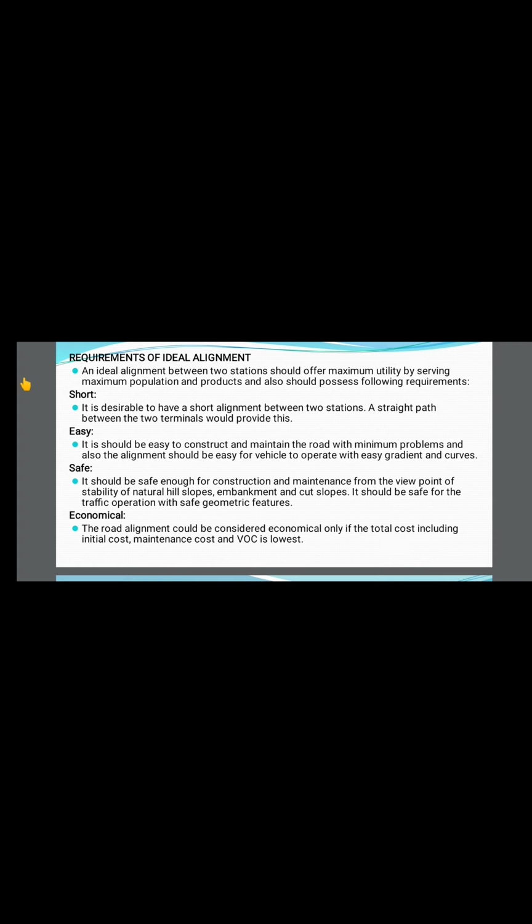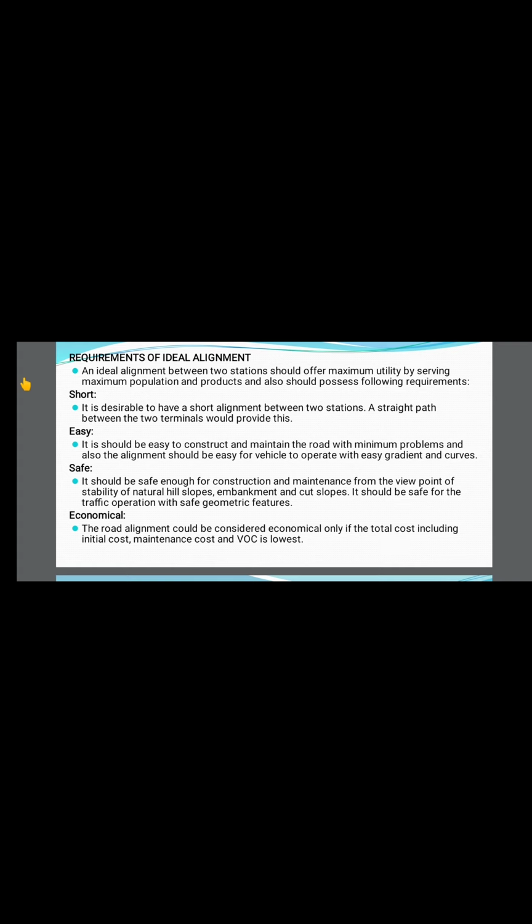First, an ideal alignment between two stations should offer maximum utility by serving maximum population and products, and should also possess the following requirements. Then we can call it an ideal alignment.